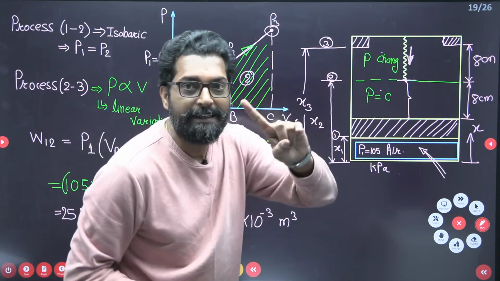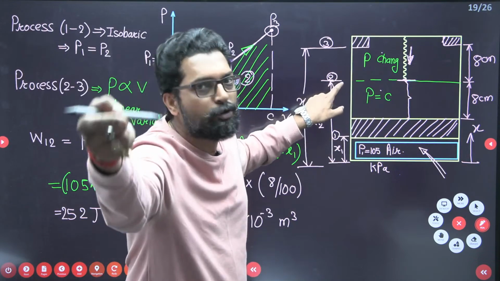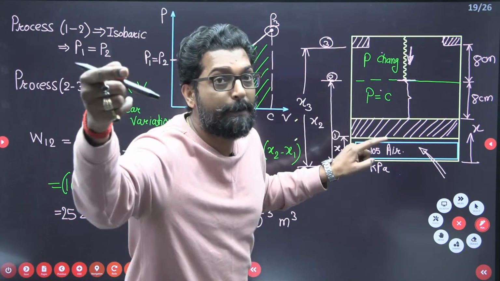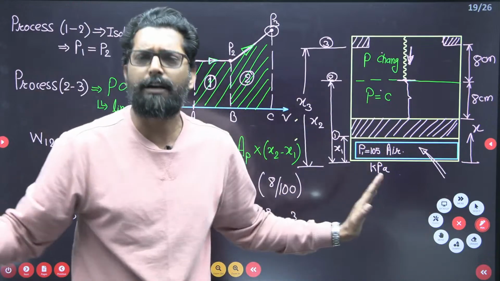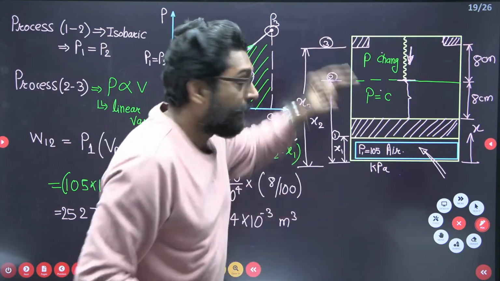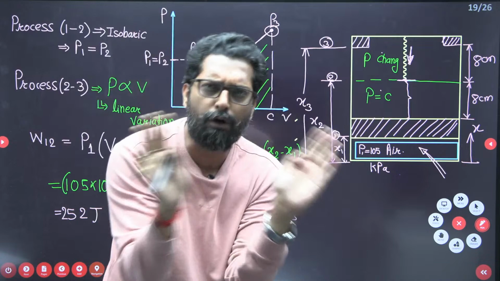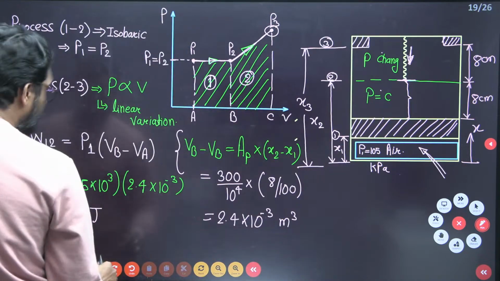Because, see my dear, during the movement from point 1 to 2, there is atmospheric pressure. During the movement 2 to 3, there is atmospheric pressure. So atmospheric pressure is common. Don't count it. It is always there. In thermodynamics, if there is a constant pressure throughout, don't count it. Okay? Clear?